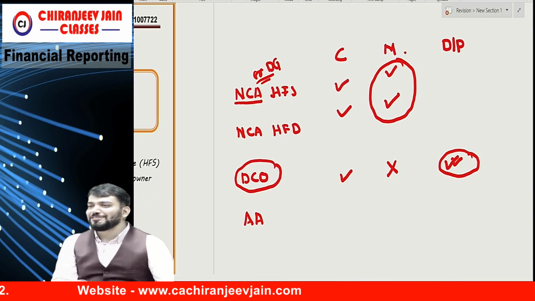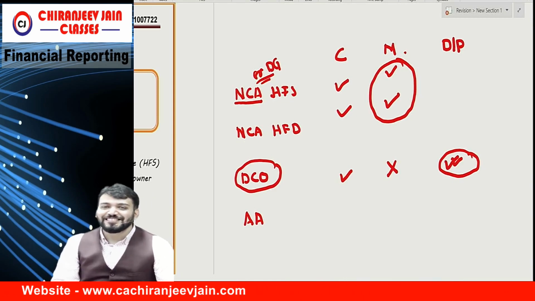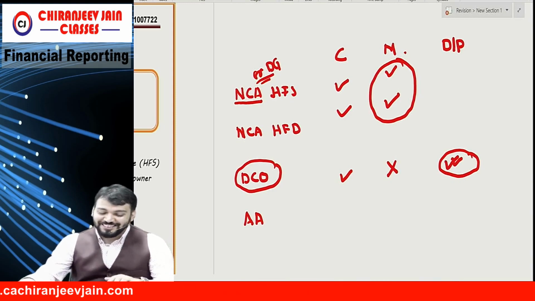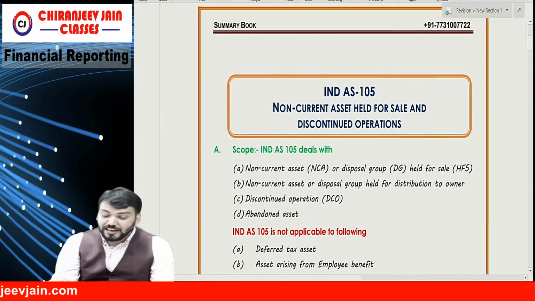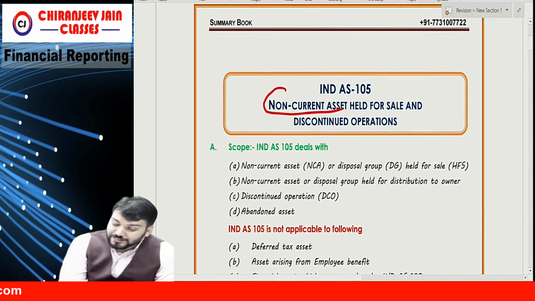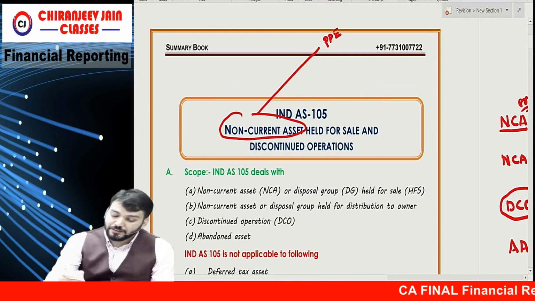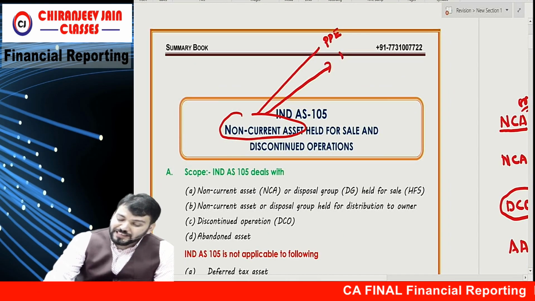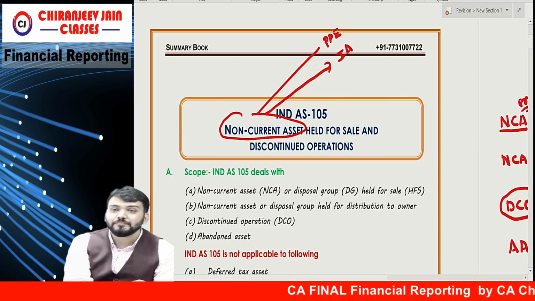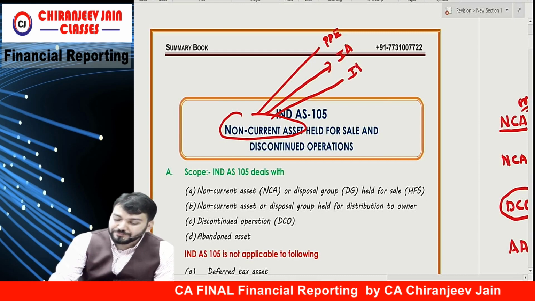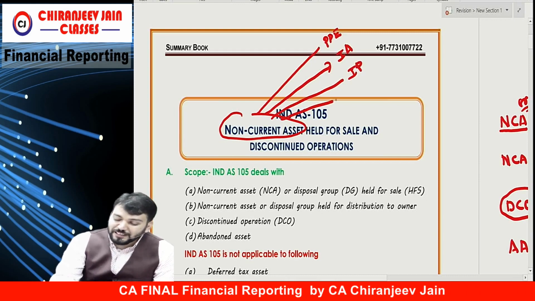But you have understood what is non-current asset. Non-current assets are those assets which are not current assets. Now the question arises, which non-current asset? Whether it will include PPE, yes. Intangible asset, yes. Investment property, yes.